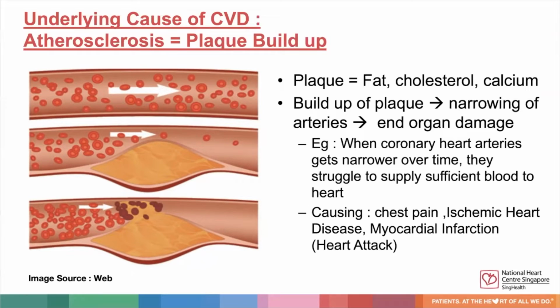And with time, accumulation, and buildup, they will lead to narrowing of arteries, and in the end, lead to end organ damage. For example, when coronary arteries get narrow over time with plaque, they struggle to supply sufficient blood to the heart, causing chest pain, ischemic heart disease, and myocardial infarction.